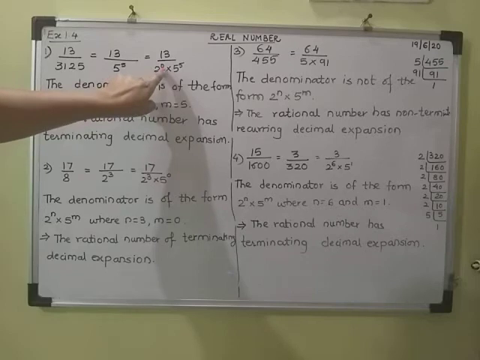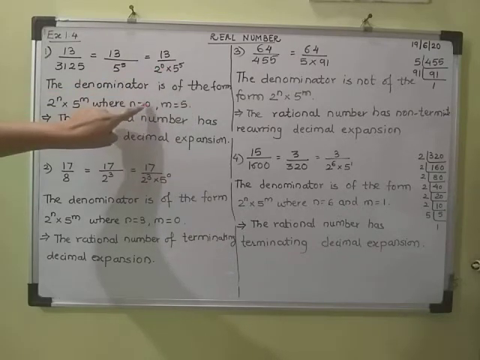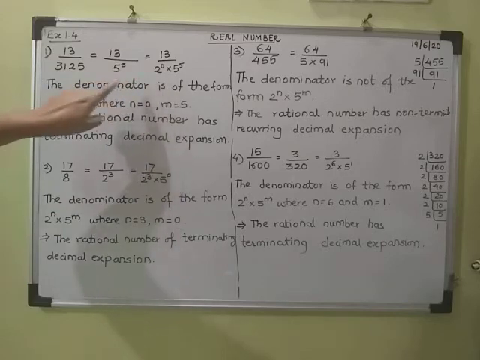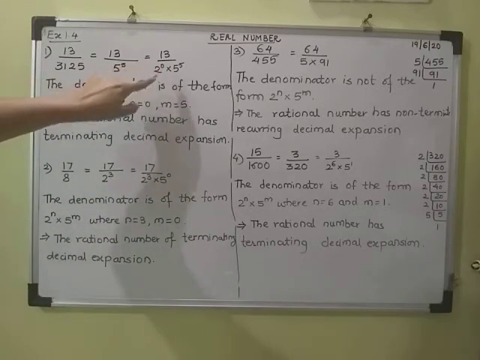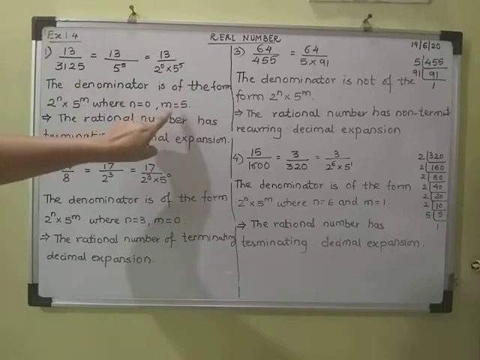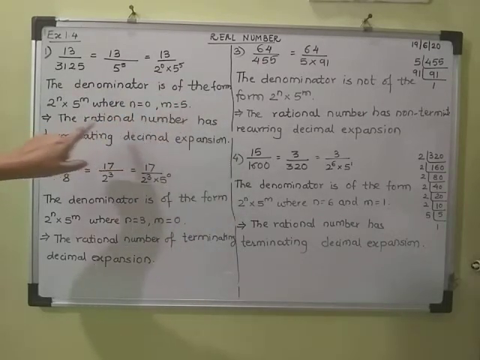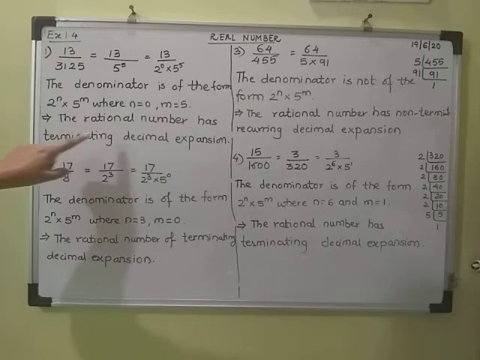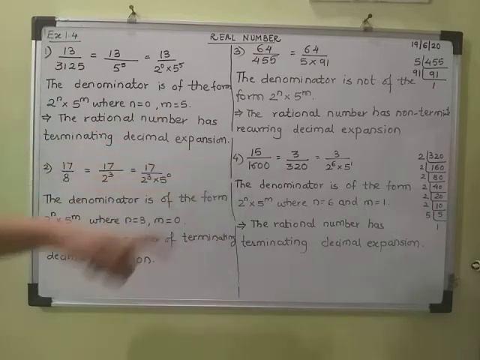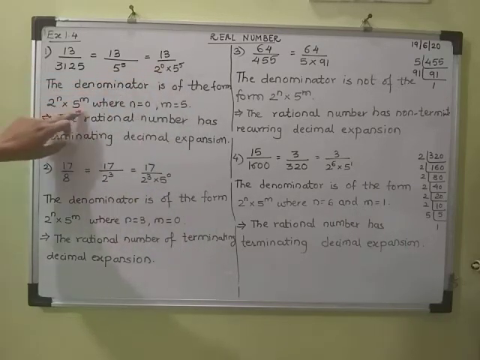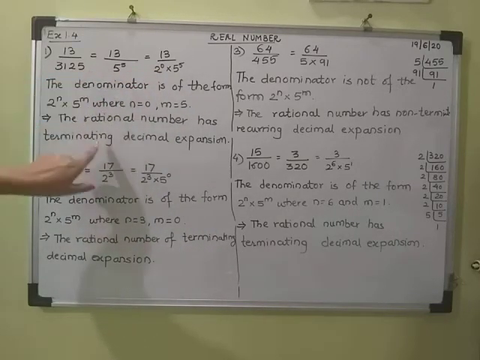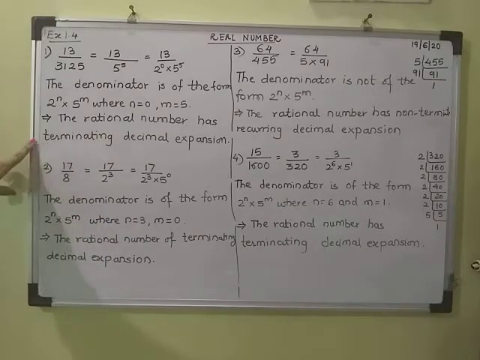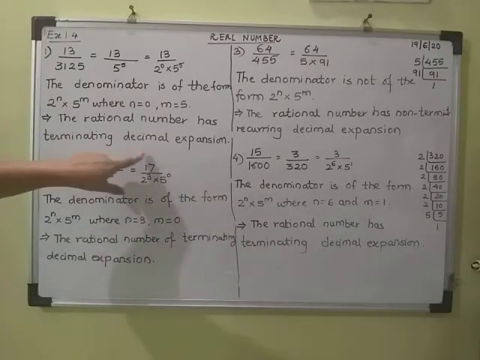Just see, 2 raised to n is what? 2 raised to 0. So n is 0. Compare these two. So n is 0 and m is 5. Therefore the rational number has a terminating decimal expansion. In the previous theorem we have seen, if the denominator is of this form, then the rational number has a terminating decimal expansion. In theorem 1.5 we have seen that. So this is how we write the answer. It has a terminating decimal expansion.